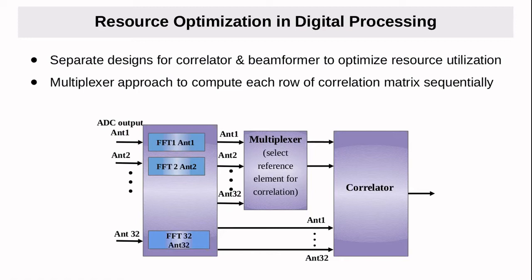Again, because of resource limitation, we are not able to get the whole correlation matrix in a single design. So we tried a multiplexer approach. Row by row, by changing the reference element, we take the whole correlation matrix.